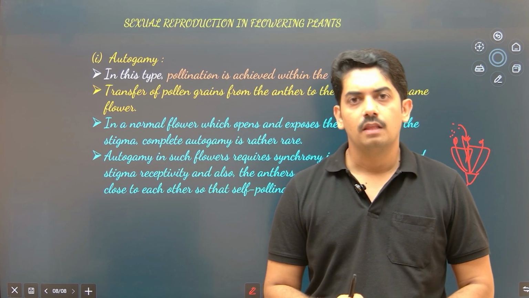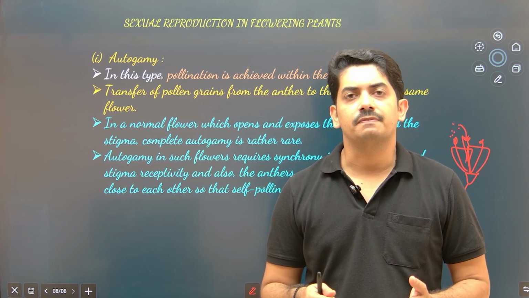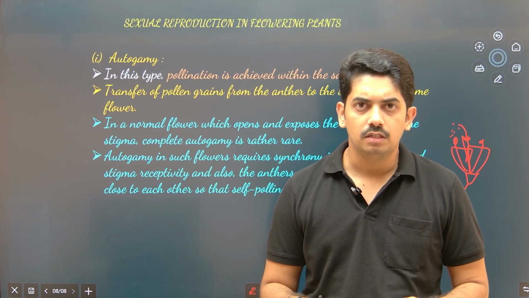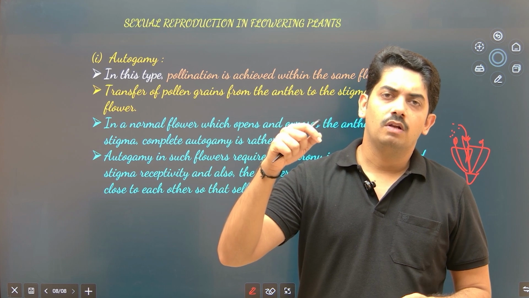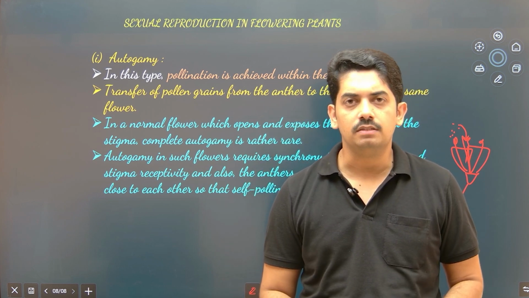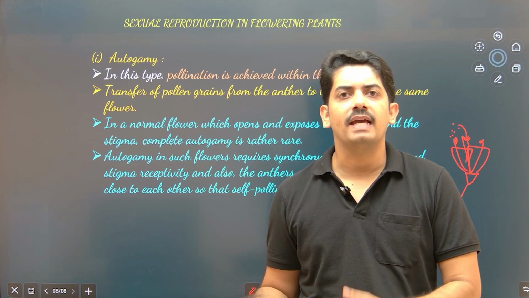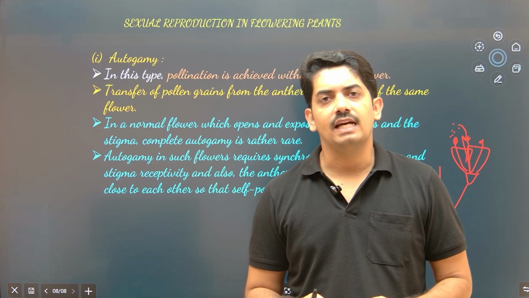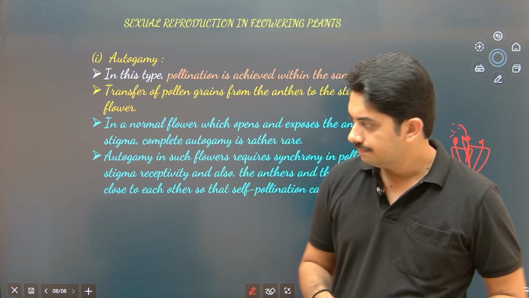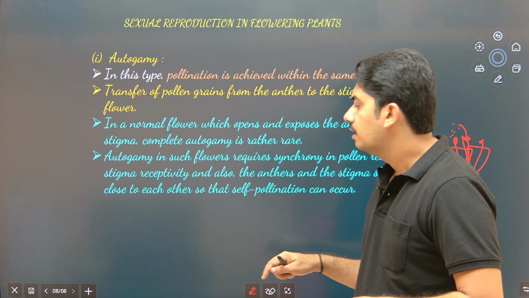Now observe what happens continuously: when the pollen grain of the same flower falls on the stigmatic surface and pollination takes place, fertilization takes place, the produced offspring are exactly similar to their parents. There is very little chance that they will have variation. So this is nothing but self-pollination.